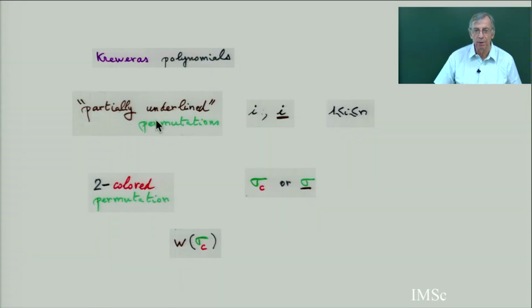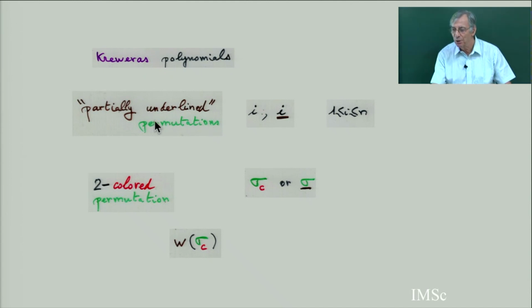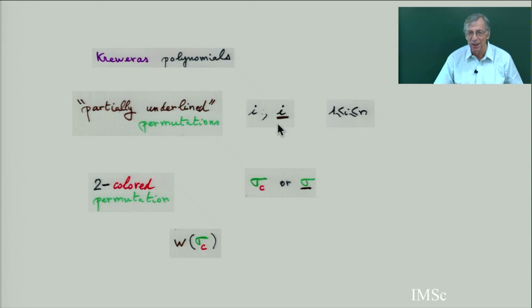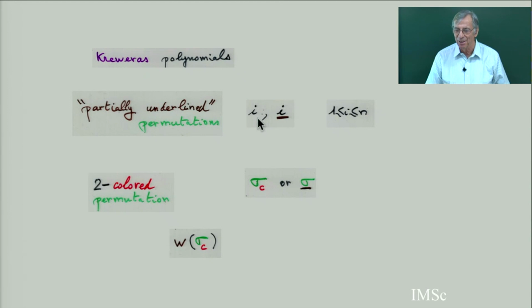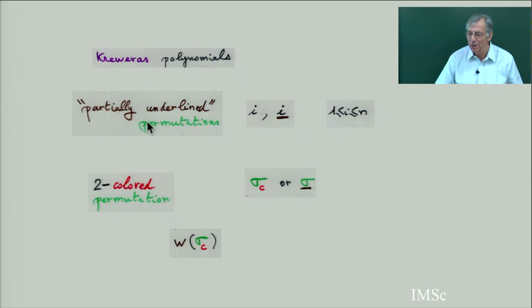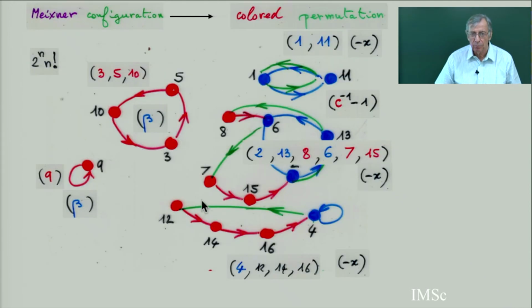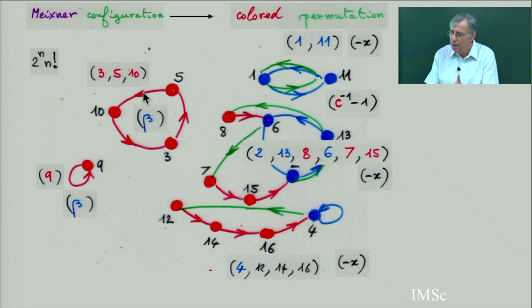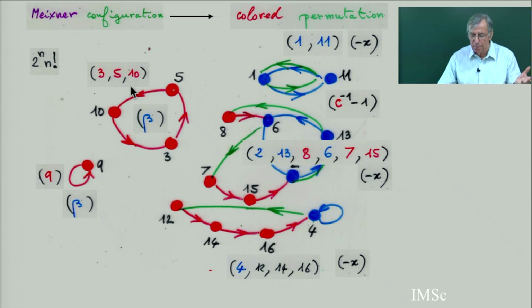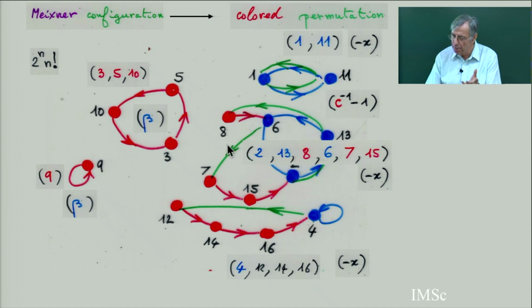And it's in Creveras' paper. Instead of calling this color permutation with blue and red, he underlines some letters in the permutation as a word. Some are like this and some are underlined. Partially underlined permutation, the same as the two-color one. And so we are going to apply this bijection between permutations in cycles and words. So we need a total order.